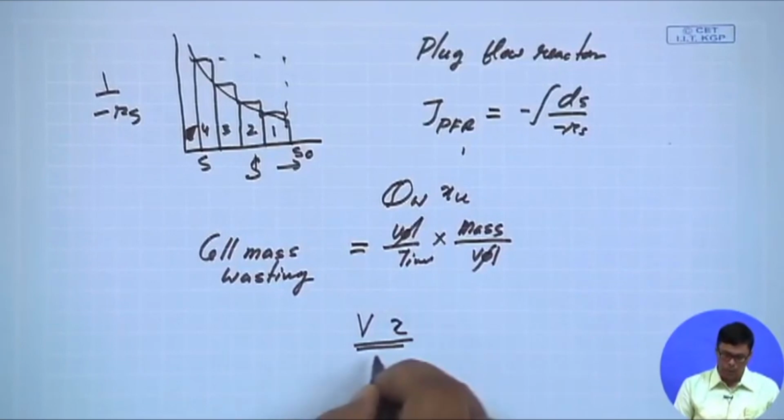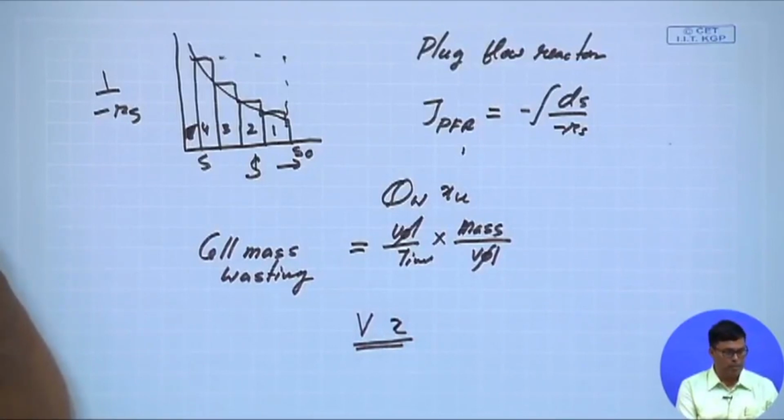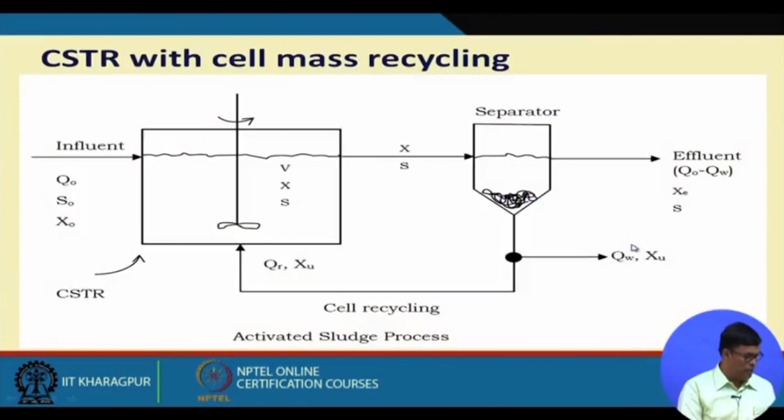So this is the total amount of cell mass present in the reactor, and how much cell mass you are taking out per unit time, that is QW into XU. So that is why the solid retention time is equal to V into X divided by QW into XU. The main purpose of recycling is to increase the solid retention time.